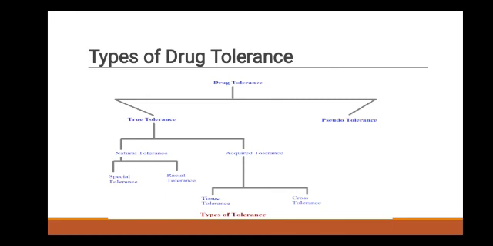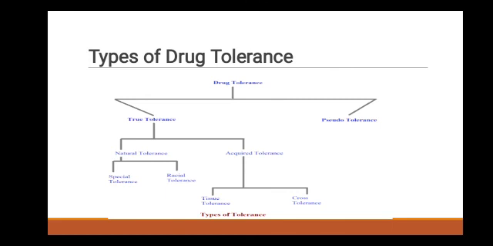Second type is acquired tolerance. Acquired tolerance means that repeated administration of a certain drug produces a tendency to tolerate that particular drug. This is called acquired tolerance, and it is commonly seen with barbiturates, opiates and xanthine therapies. Acquired tolerance is again divided into two types, tissue tolerance and cross tolerance.